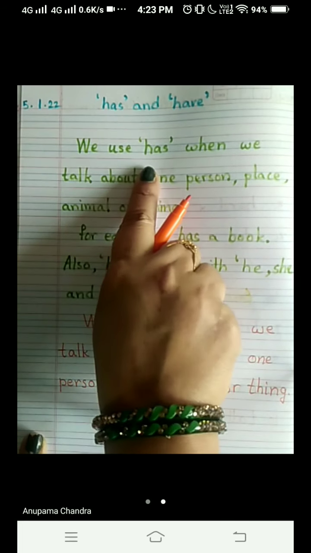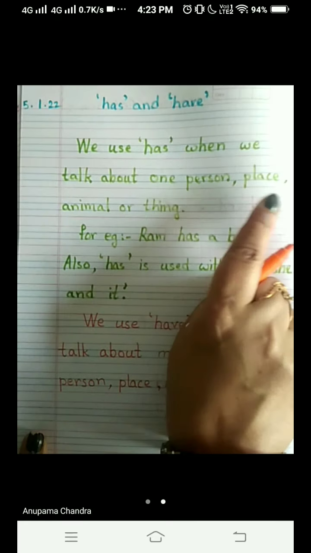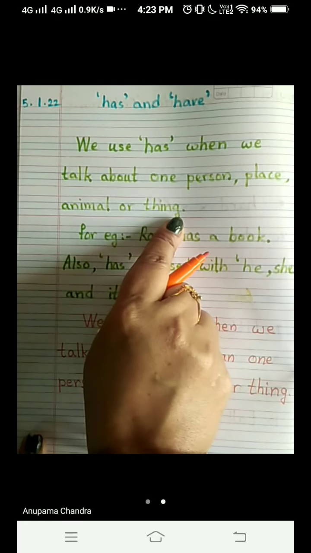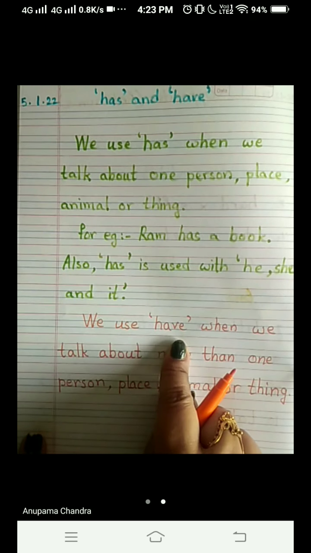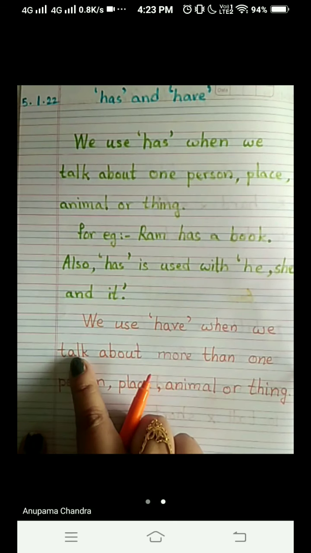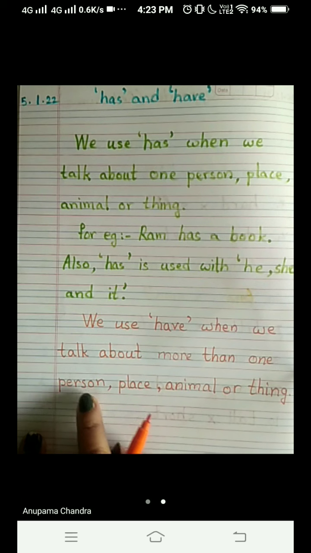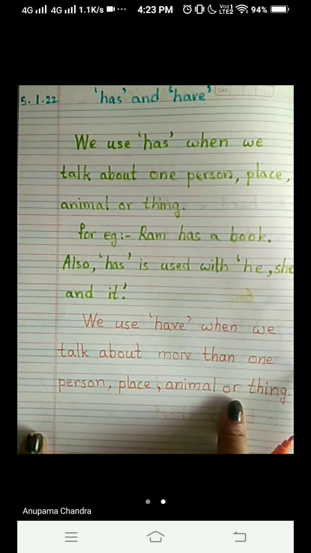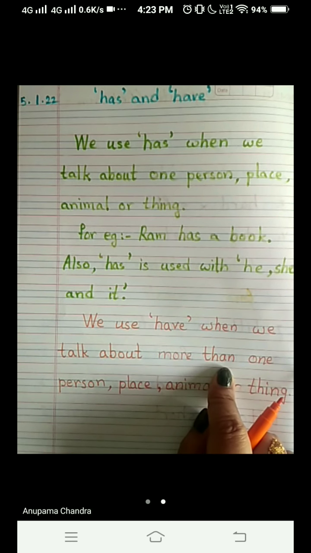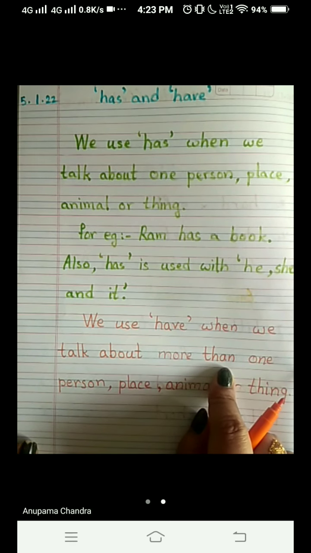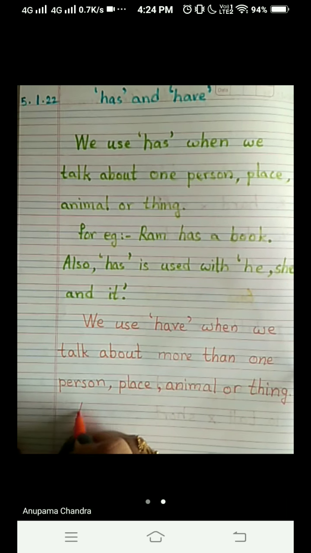Read it once again with me. We use has when we talk about one person, place, animal, or thing. Now here we have written we use have when we talk about more than one person, place, animal, or thing. And when we say more than one, it can be 2, 4, 10, 100, any in number, right? It should be more than one.